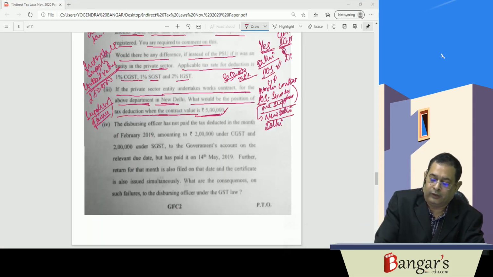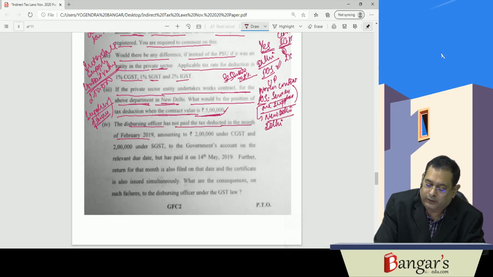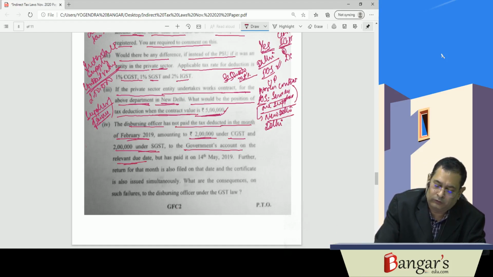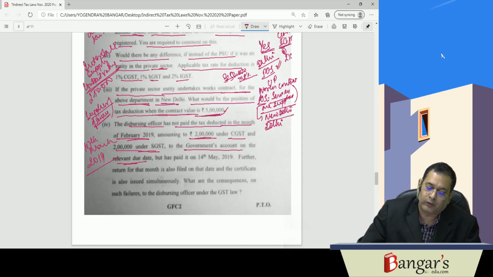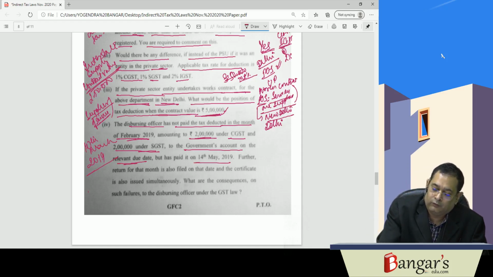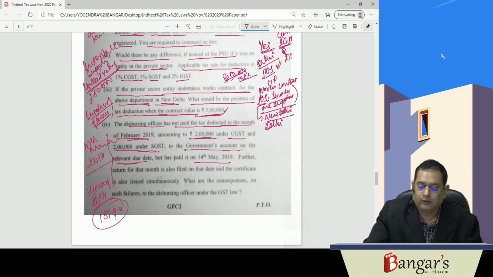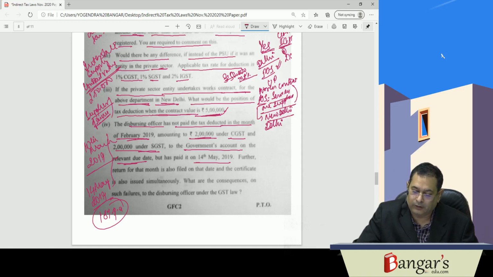Now they are further saying that the disbursing officer has not paid the tax deducted in the month of February, amounting to 2 lakhs CGST and 2 lakhs SGST, to the government. On the due date, it is to be deposited up to 10th of March 19. Whatever amount is deducted is to be deposited up to 10th of the next month, but it has been deposited on 14th May 19. So here he will be liable to pay interest at the rate of 18% per annum. For the delay on the TDS amount, interest will be levied at 18% per annum.